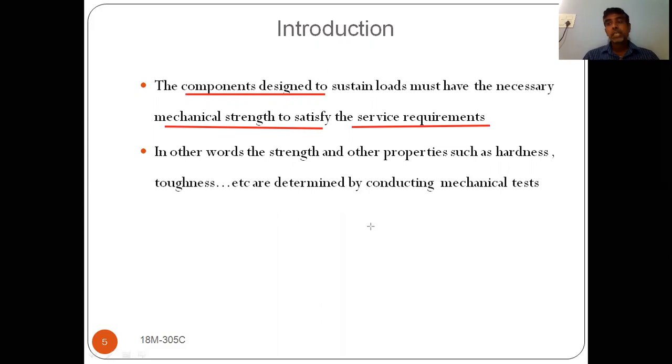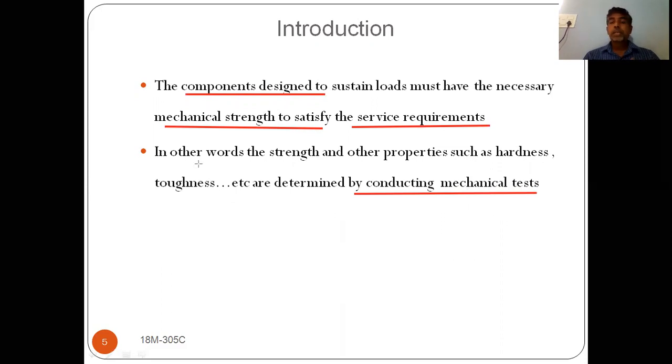Only by testing can we say that this material has this much strength, this one this much compression strength, and this one this much shear strength. So that's why we conduct mechanical tests. In this session we are going to discuss the various tests that can be performed on materials to find out different mechanical properties.